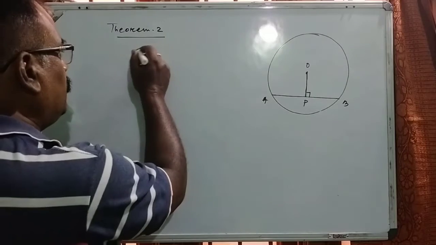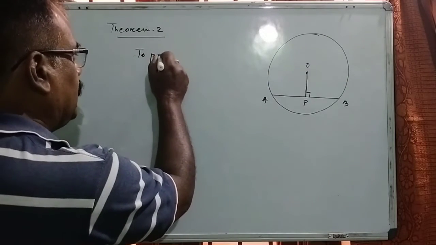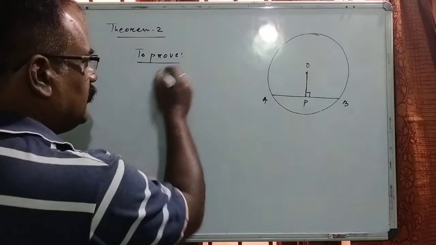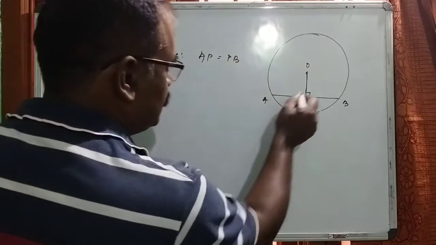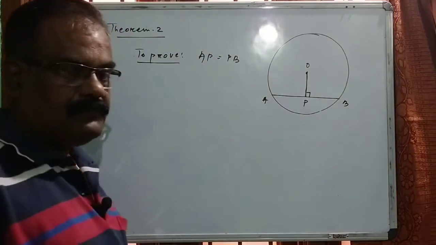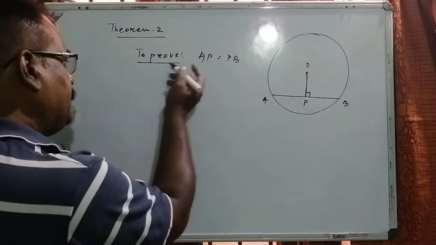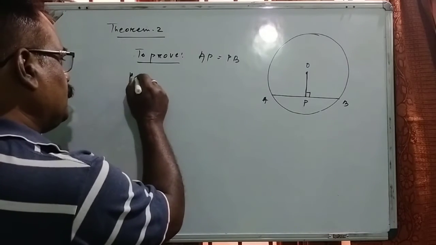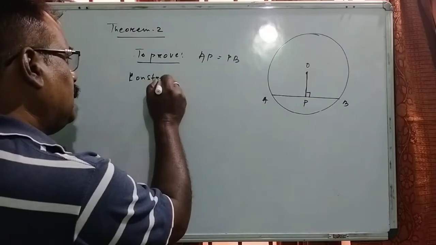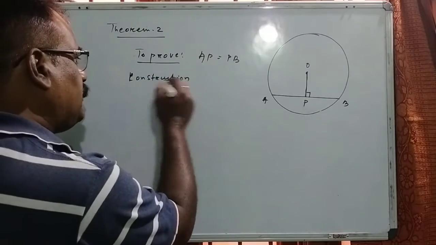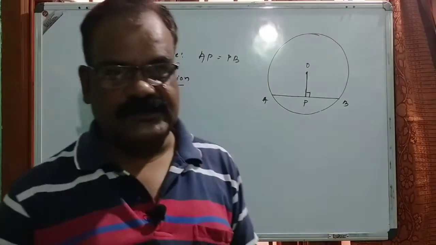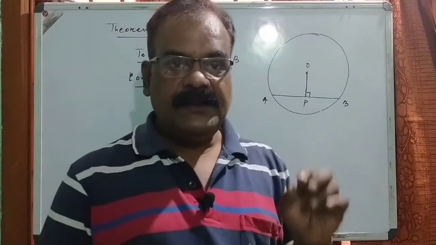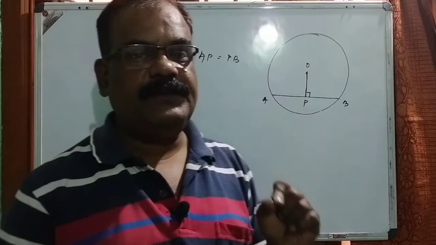So what do we have to prove? We have to prove that AP is equal to PB, or P is the midpoint of AB. Similarly, here also we require a construction. It is very important to remember the construction, because while you prove all the riders or deductions relating to this theorem, these types of constructions have to be applied.